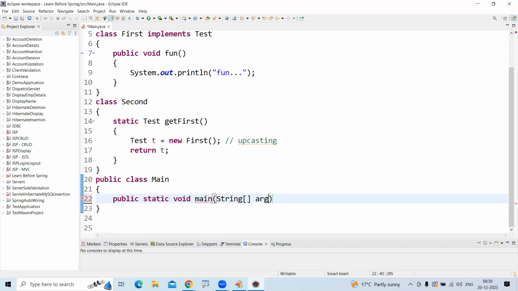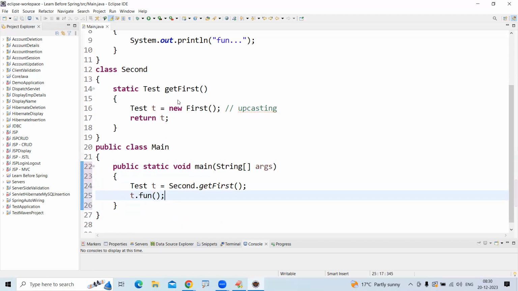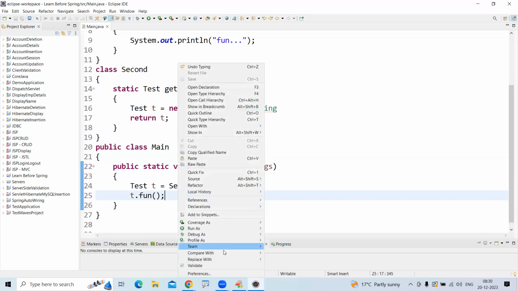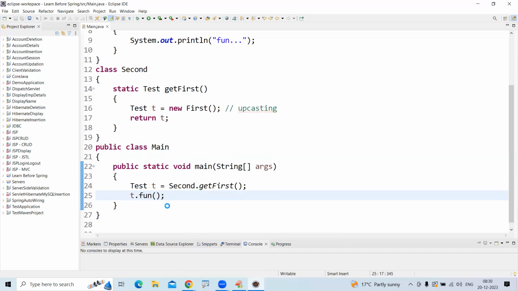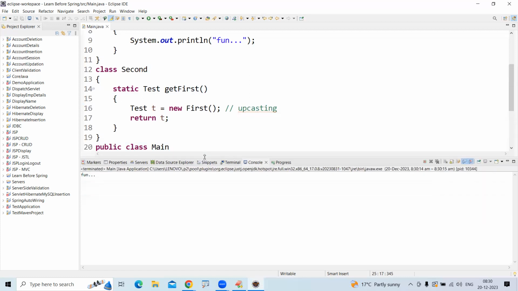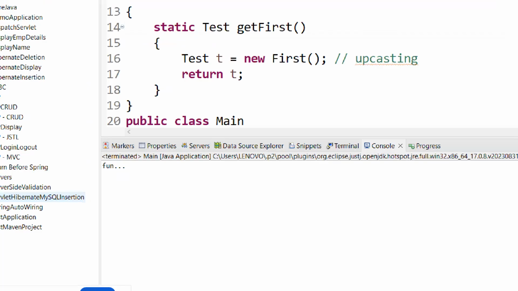That's the problem. Okay. This is the output. When you are executing this one, you will get the output like this. The output is "fun", the message is printing.